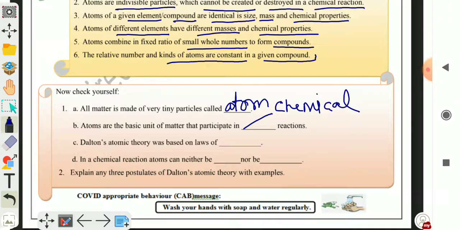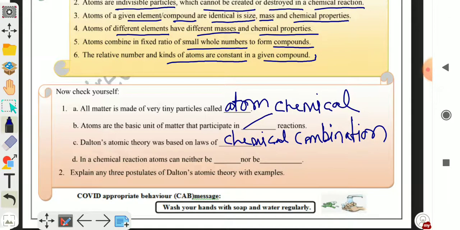Third, Dalton's atomic theory was based on laws of chemical combination. So you have to write here chemical combination. Fourth, or D, in a chemical reaction, atoms can neither be created nor be destroyed. So you have to write created nor be destroyed.